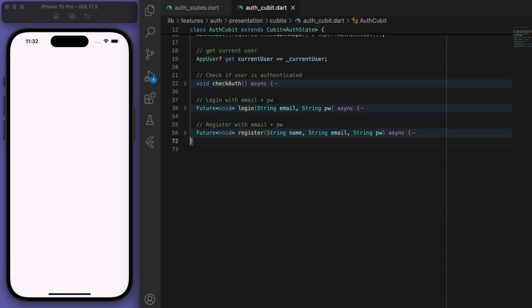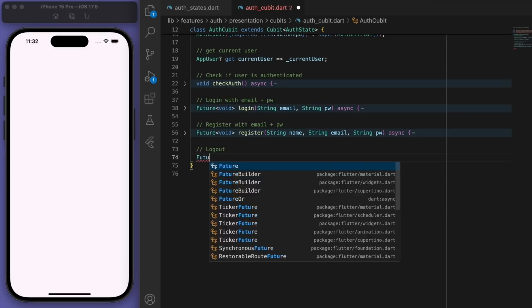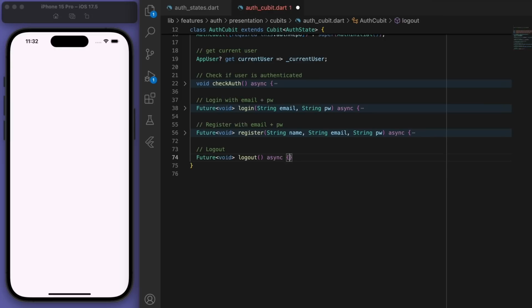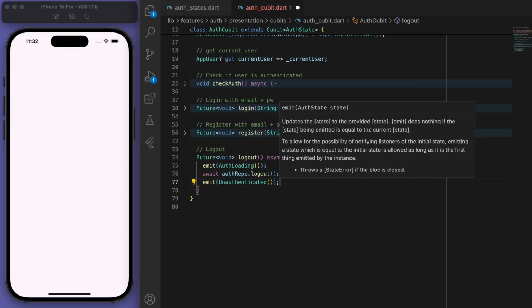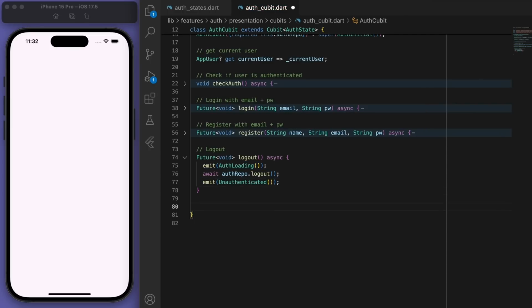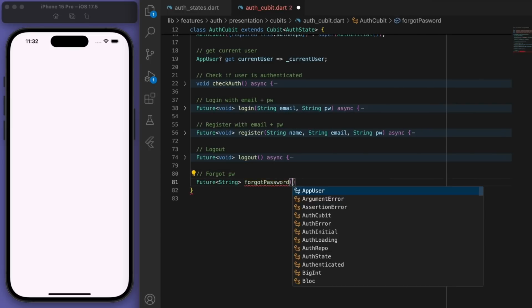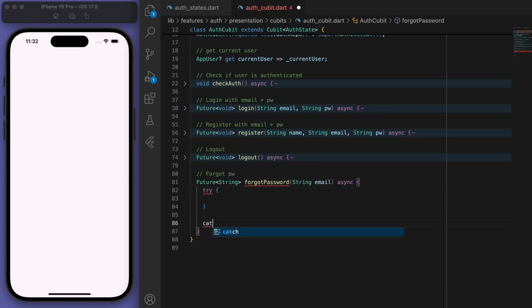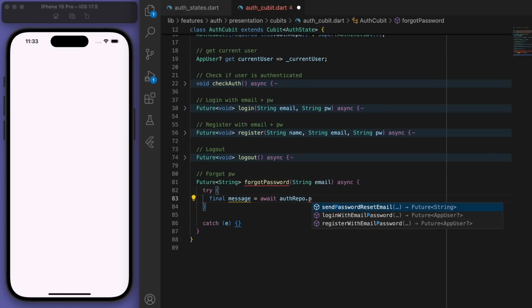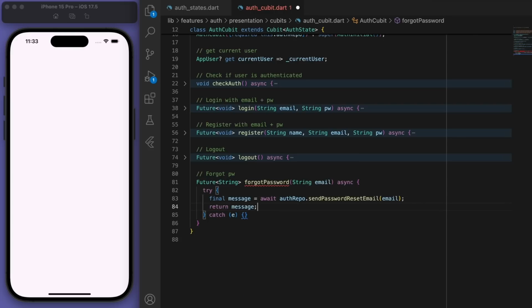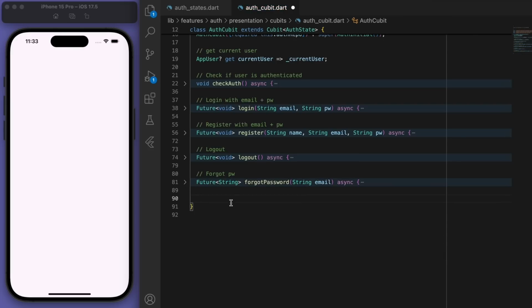Sweet, and let's have our logout method, and then forgot password. And very last thing is a deleting account method.